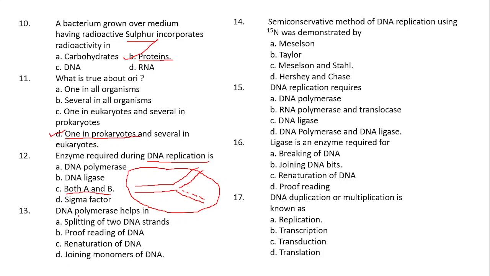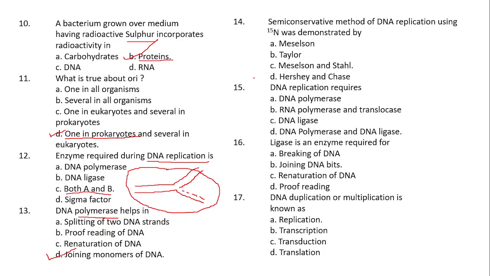See, by the name itself you can understand, polymerase means it helps in the polymerization process. And what do you mean by polymerization? That means formation of polymers. DNA polymerase enzyme helps in the formation of DNA polymers. If it helps in polymerization, then you can understand that it helps in attachment of several monomers. When several monomers are attached end to end, then it will make one polymer, right? So here DNA polymerase helps in joining of monomers of the DNA.